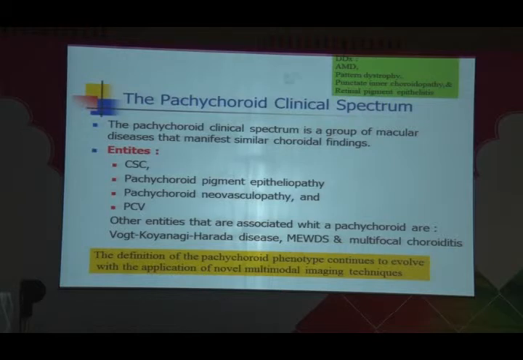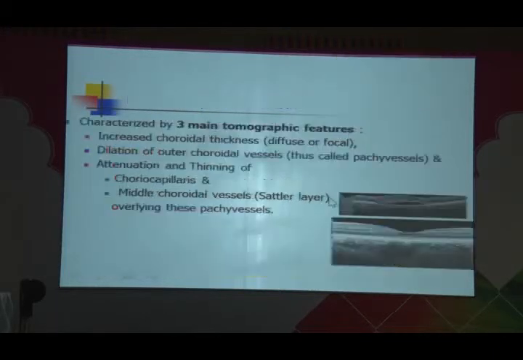And CSR now, with a lot of increase of knowledge of the choroid, is actually a choroidal disease, and it is included under what we call the pachychoroid spectrum. The entities which come under pachychoroid are central serous retinopathy, pachychoroid pigment epitheliopathy, neovasculopathy, and PCV. And by definition, pachychoroid has three components. One is that the choroid is thick. Second is that there is a dilatation of the outer vessels of the choroid and attenuation of the inner.